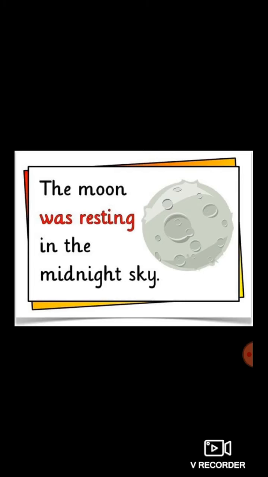The moon is given the human quality of resting, and that's why it is said to be personification. So dear students, I hope you have understood the concept of the figure of speech personification. Now let's proceed towards the next one.